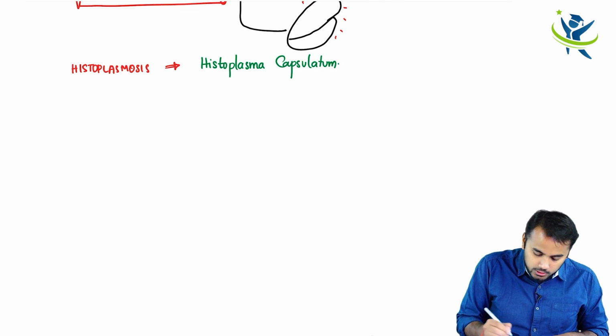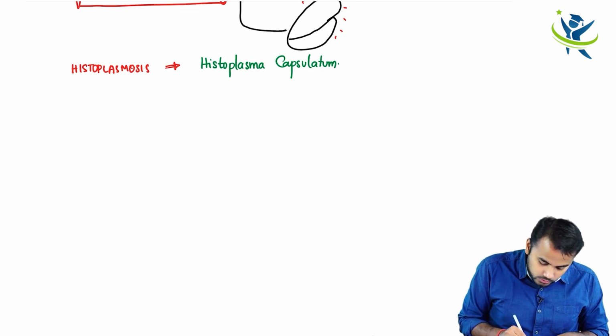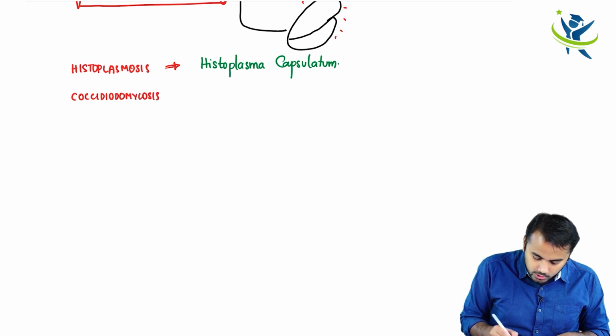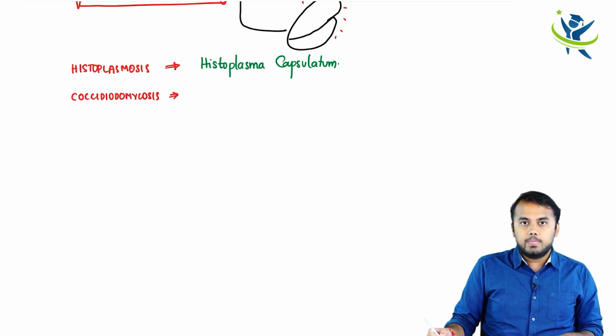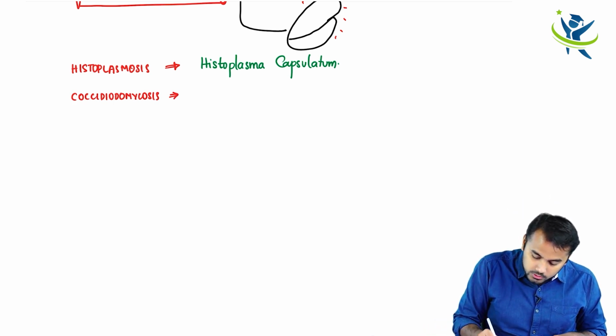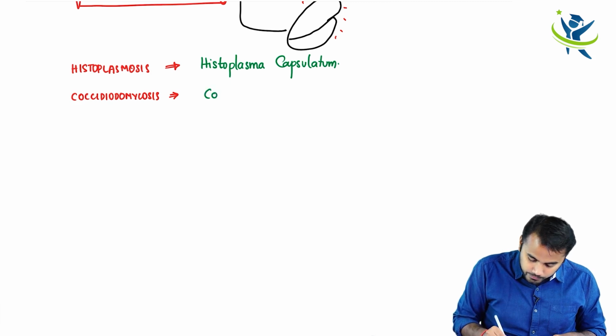In the same way, you came across Coccidioidomycosis, right? Coccidioidomycosis is mainly caused by Coccidioides immitis.